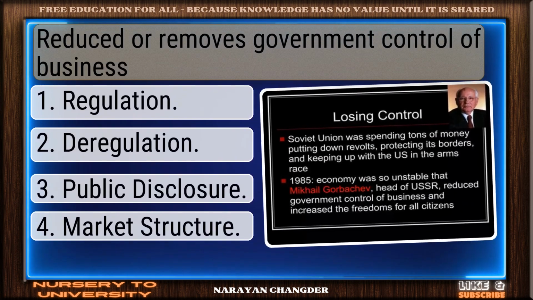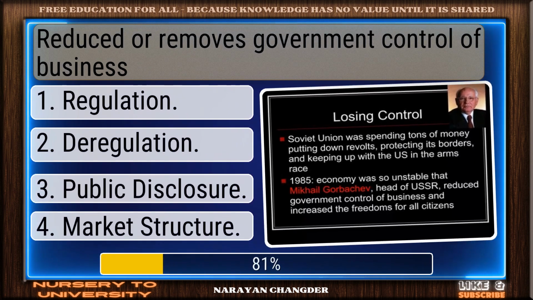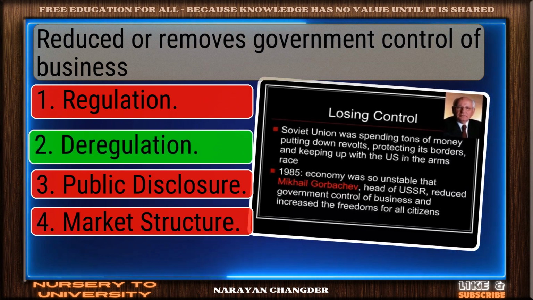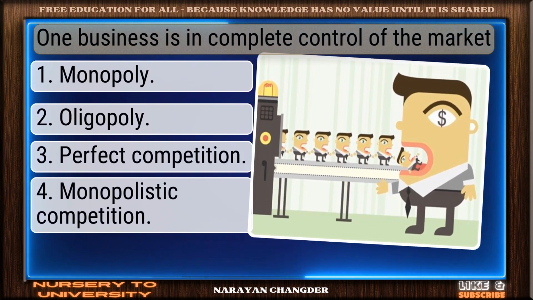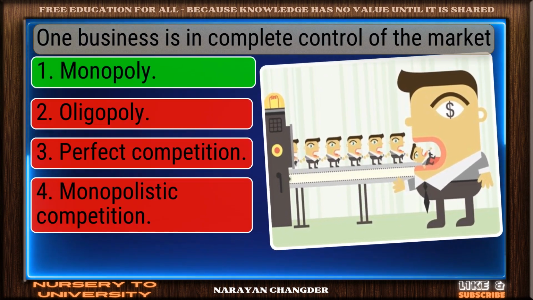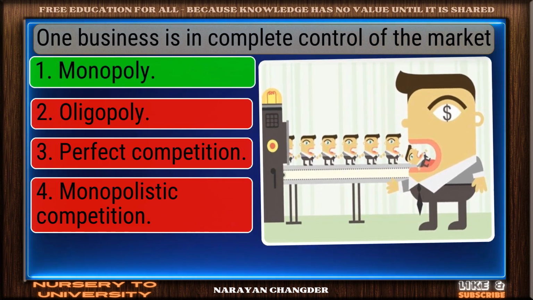Reduced or removes government control of business. You're right. Deregulation is the correct answer. One business is in complete control of the market. Nice selection. Monopoly is the correct and valid answer.